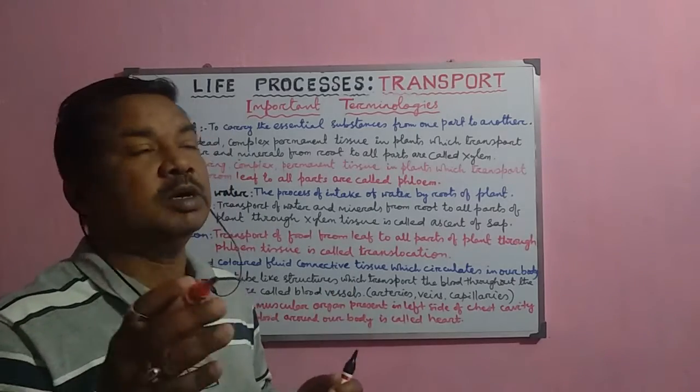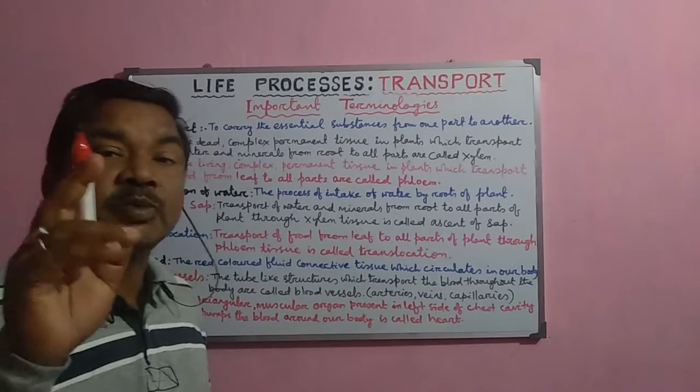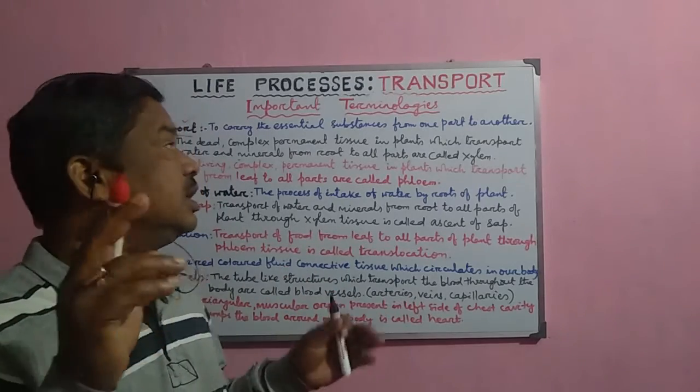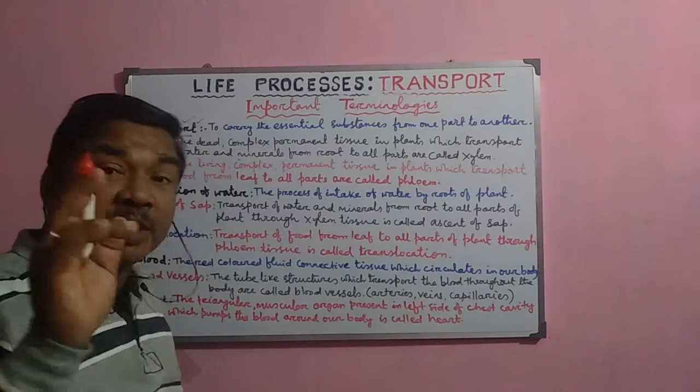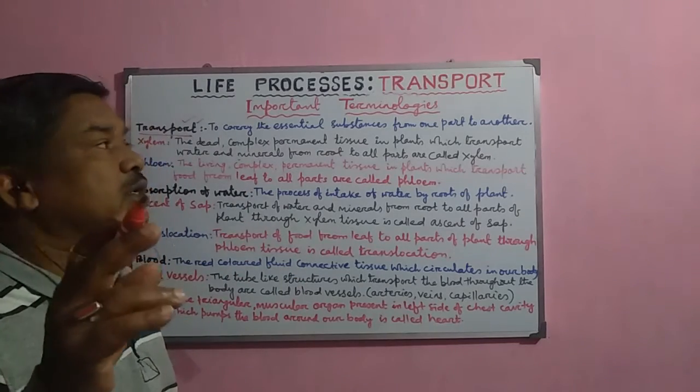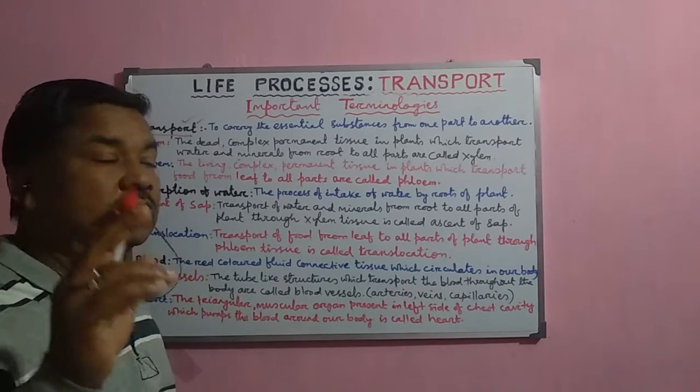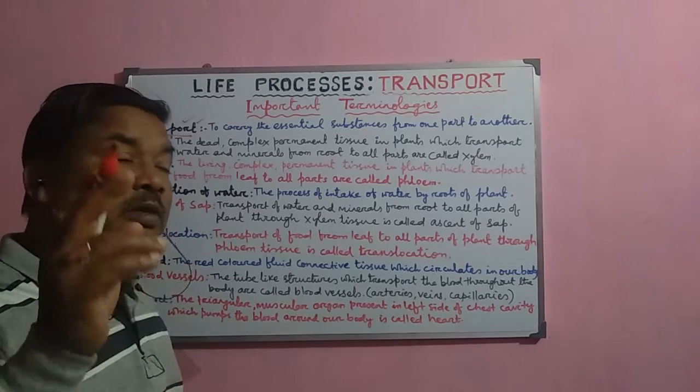To carry the essential substances from one part to another part of an organism, either it is plant or animal. The substances are normally transported from one part to another, and that process is called transport, and it is a life process. It is a biological process which occurs in the body of the animals and plants.